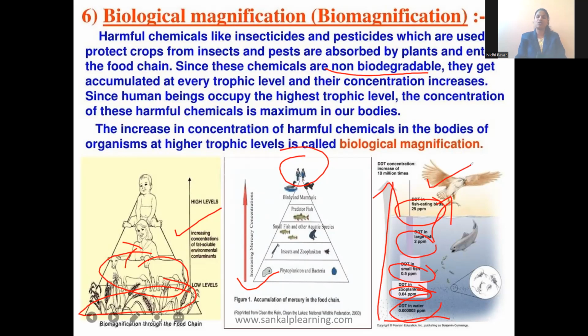That process is called biomagnification. It is not only from pesticides or insecticides that our body gets harmful chemicals. You can see, from the fishes, the mammals and the birds, our body is consuming more chemicals. The concentration of chemicals is increasing inside the body, which is called biological magnification. Fine.